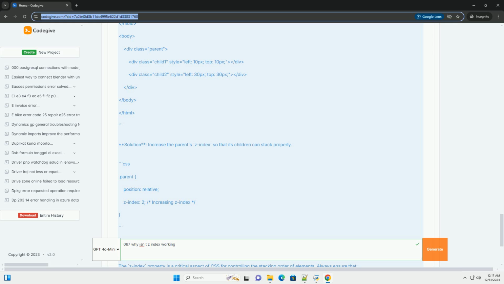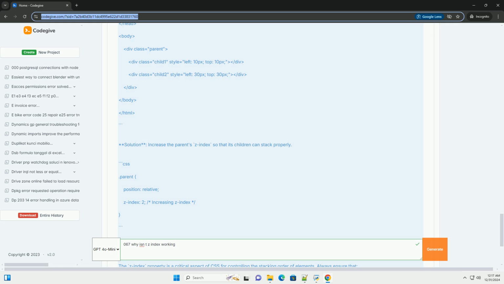Scenario 2, stacking context. In this example, a parent has a lower z-index, which affects its children. HTML. Doctype html. html lang equals en. head. meta charset equals UTF-8. meta name equals viewport content equals width equals device-width, initial-scale equals 1.0. title z-index example 2 /title. style.